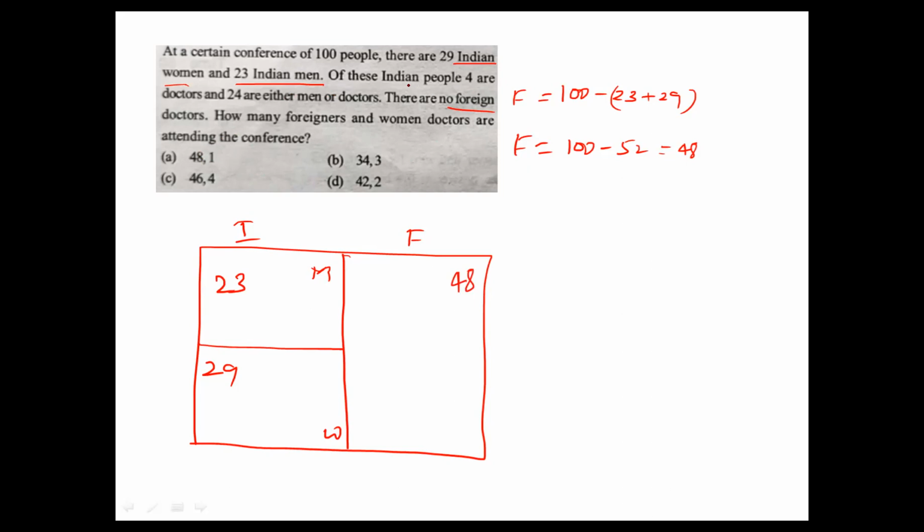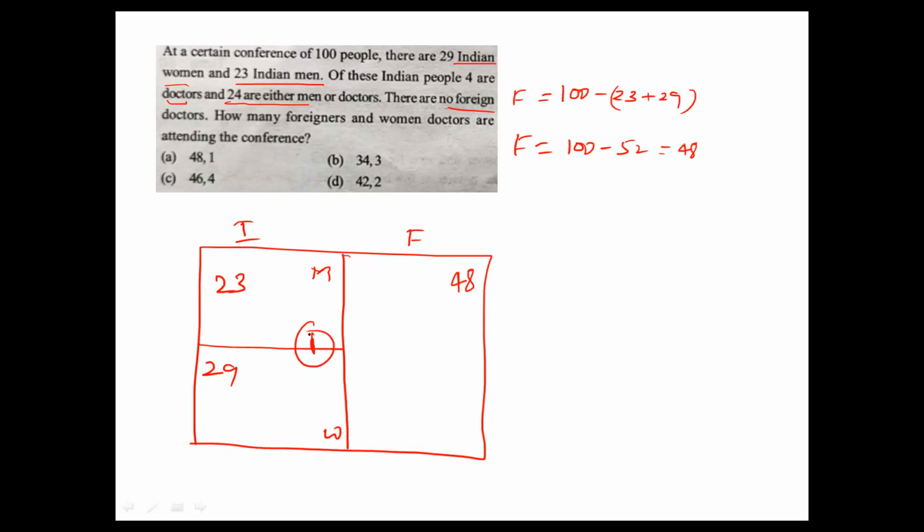Next, of these Indian people, 4 are doctors. Out of Indian people, they have not mentioned men or women, so both together 4 are doctors. And after that, 24 are either men or doctors. 24 means here 23 men, so what is the remaining? Only one person. That one person is a man and the remaining 3 persons are women.